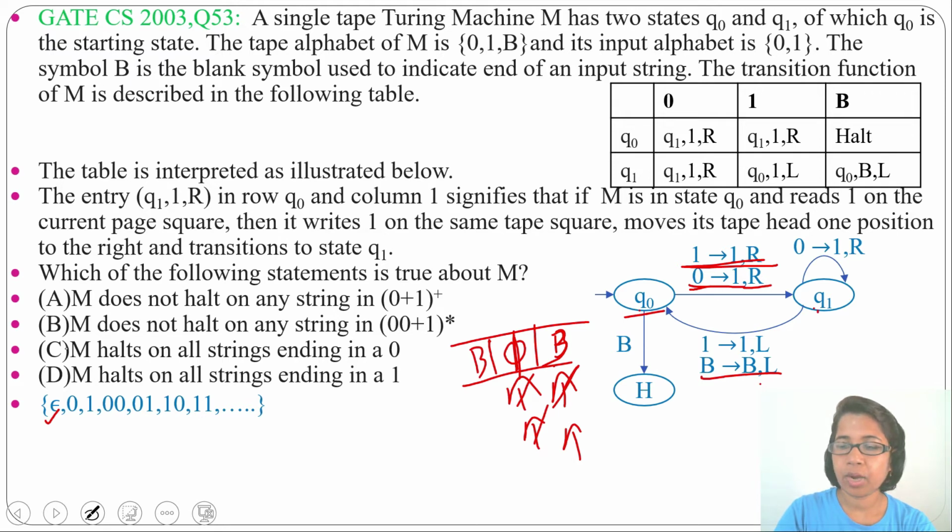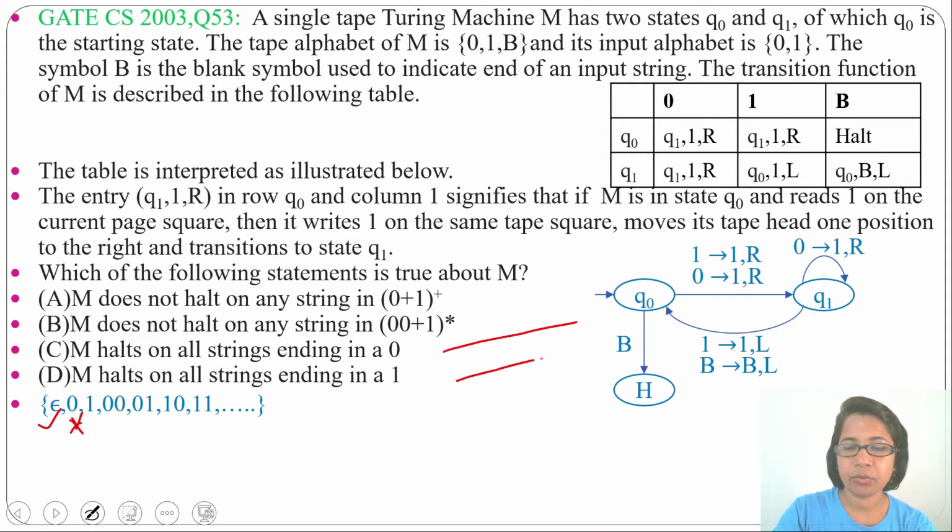At Q1 state by seeing blank, blank will be blank and will move left. Again at Q0 by seeing 1, it will move right. So this will be an infinite loop between Q0 and Q1. It will never reach halt. So for 0 it will not halt.